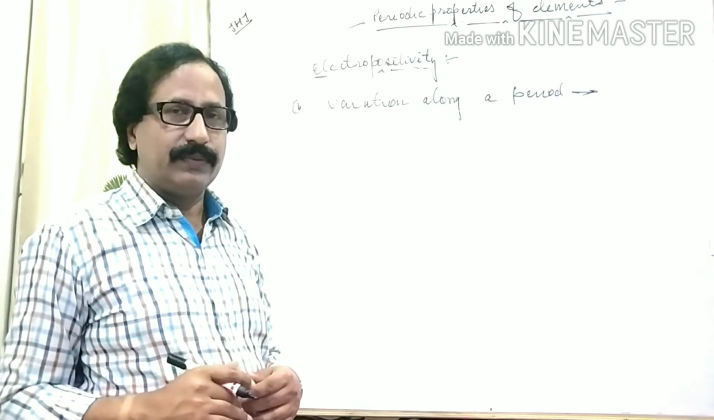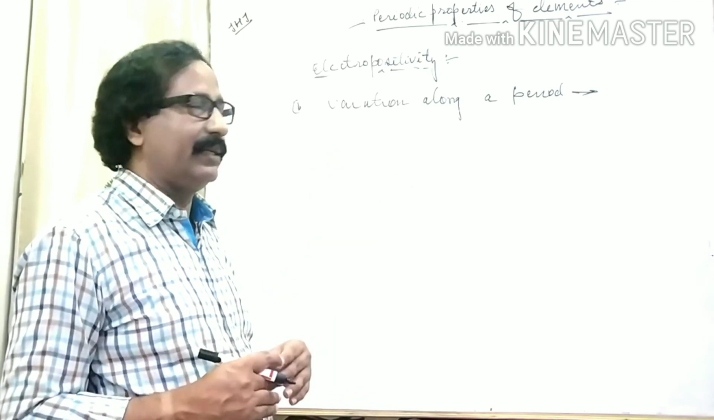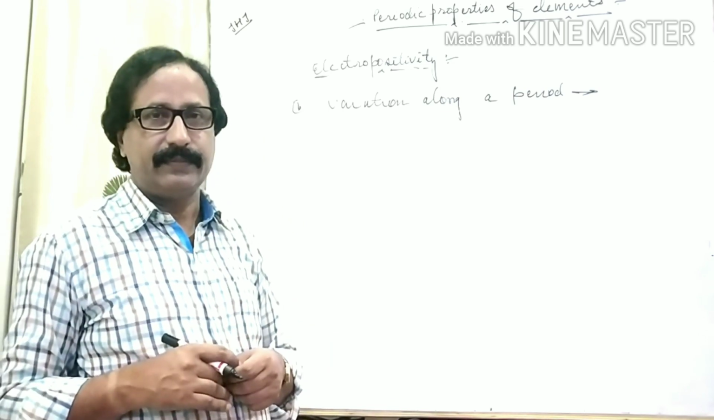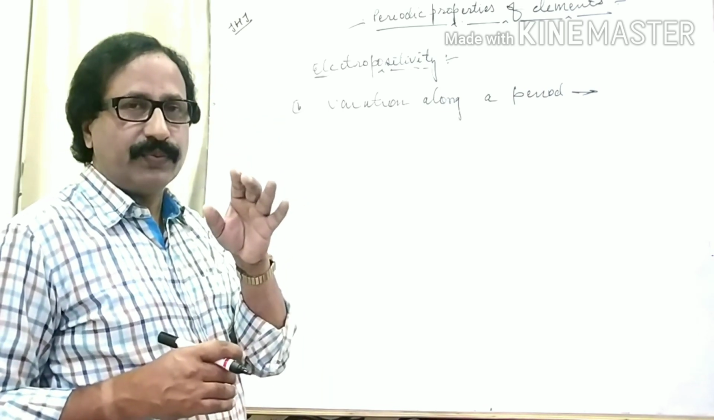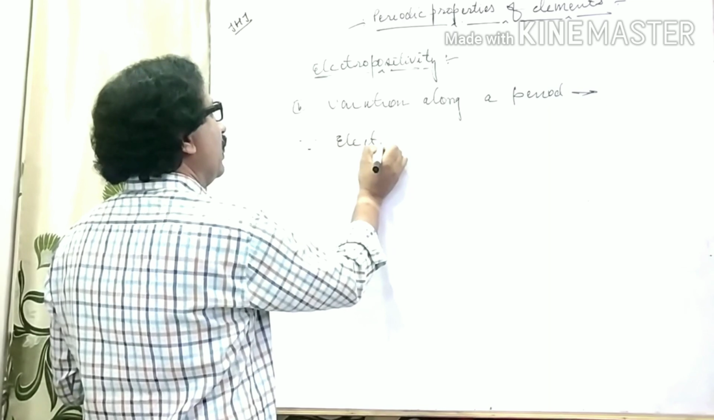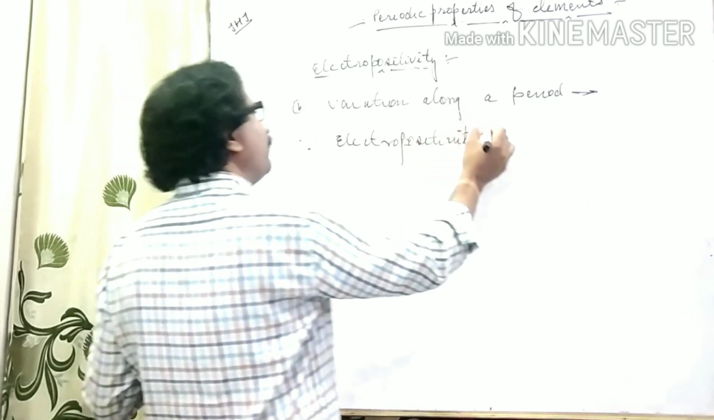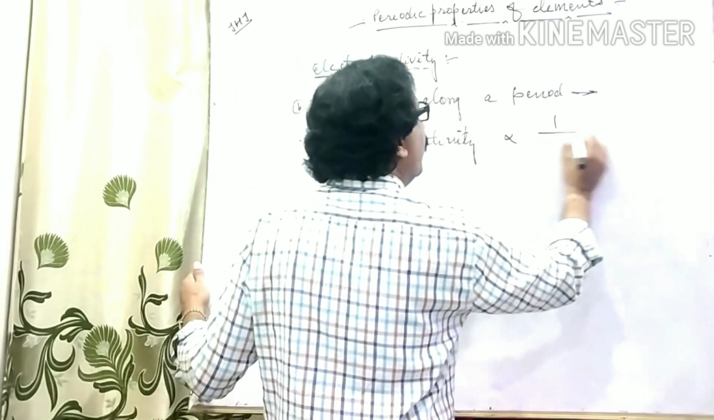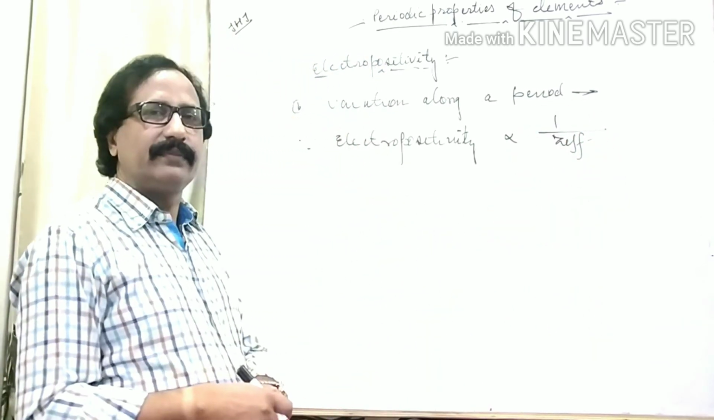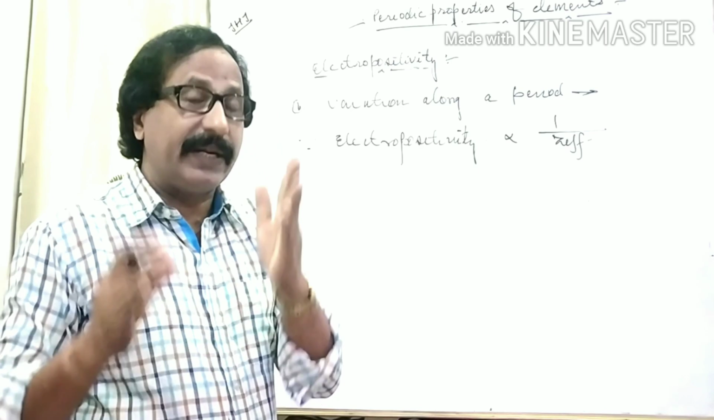As I have explained before, to explain the variation of any periodic property along a period, we have to concentrate on the value of Z. And one relation which is evergreen for this purpose is that electropositivity is inversely proportional to Z. And I hope everybody knows about Z. What is Z? Effective nuclear charge.